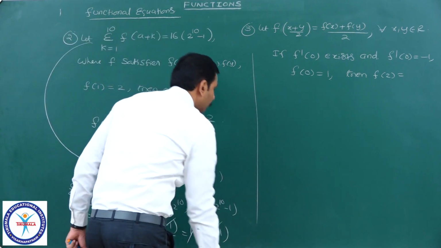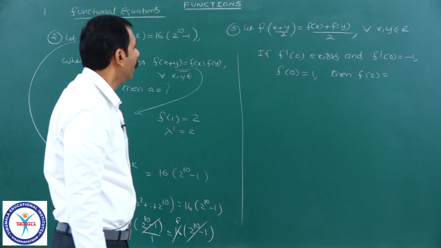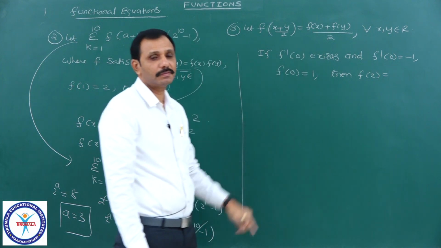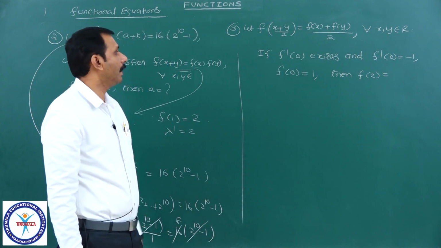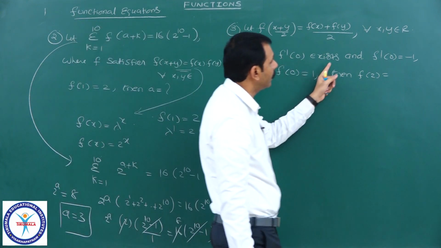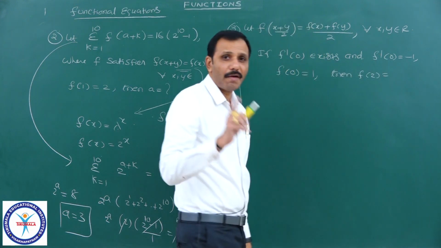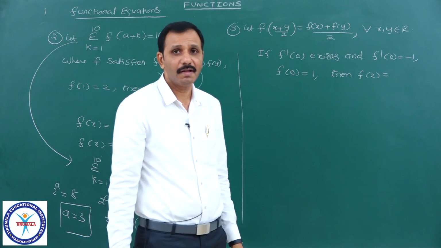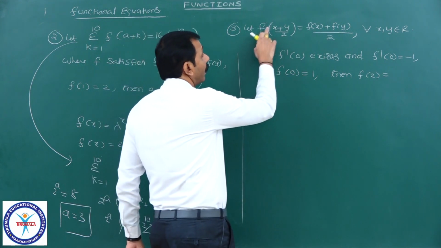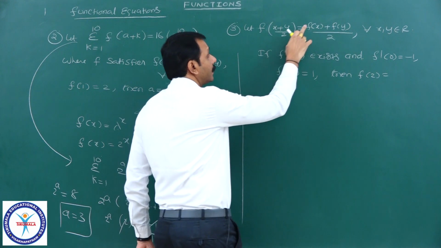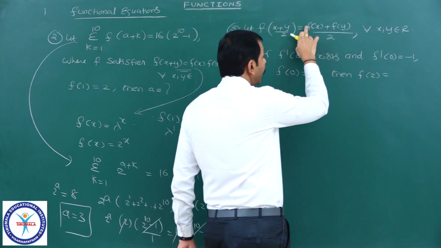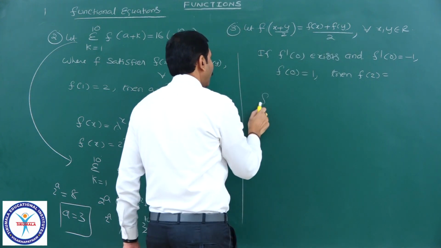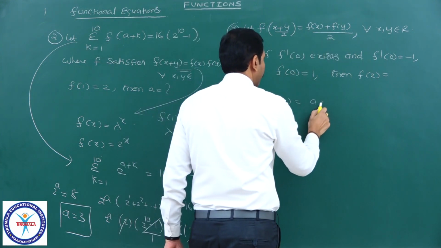Next, see this. f of (x plus y) by 2 equal to (f of x plus f of y) by 2, for all x, y belong to R, and if f dash 0 exists and f dash 0 equal to minus 1. Of course, you can find the function by using first principles of differentiation, but because it is of the form f of (mx plus ny) by (m plus n) is equal to (m into f of x plus n into f of y) by (m plus n), therefore the function should be of the form ax plus b.